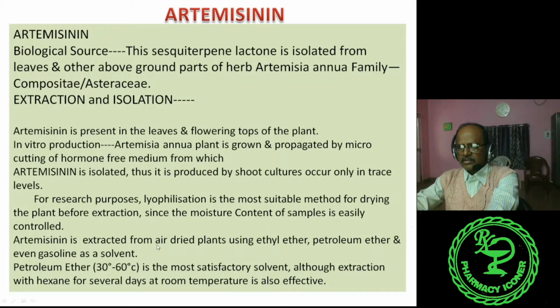Artemisinin is extracted from air dried plants using ethyl ether, petroleum ether, and even sometimes gasoline as a solvent. So these are the various solvents by which artemisinin can be extracted. Petroleum ether 30-60 is the most satisfactory solvent, although extraction with hexane for several days at room temperature is also effective. This is the process of extraction and isolation.